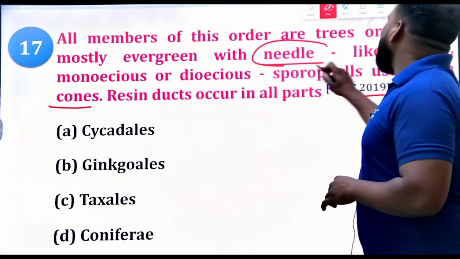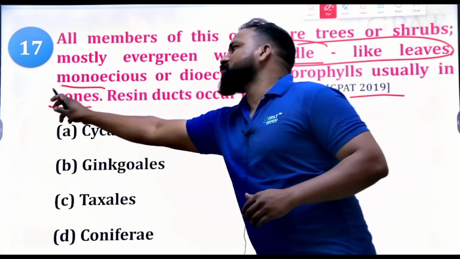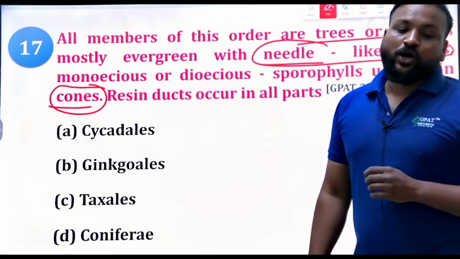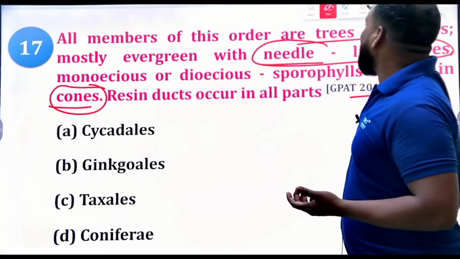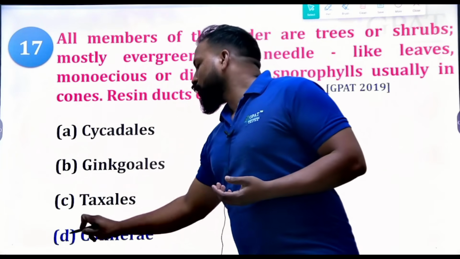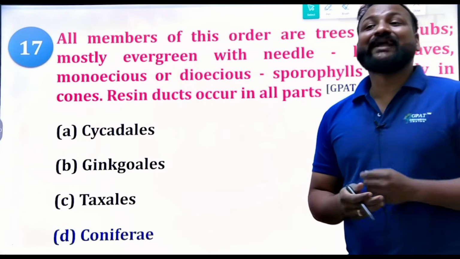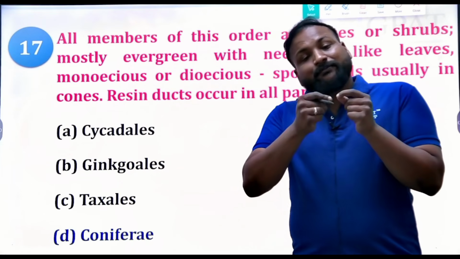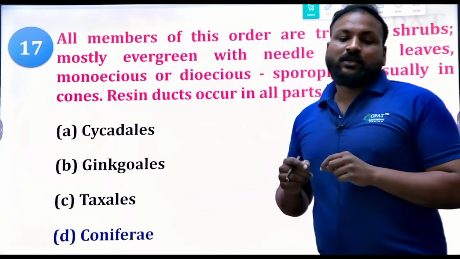Whenever you see needle-like leaves and cones, you can directly go for coniferous. Here we have the hint itself. That's why the leaves are like, no, taxol. Taxol is a plant where the plants have needle-like structures. Clear?